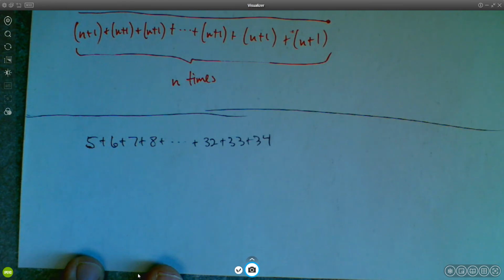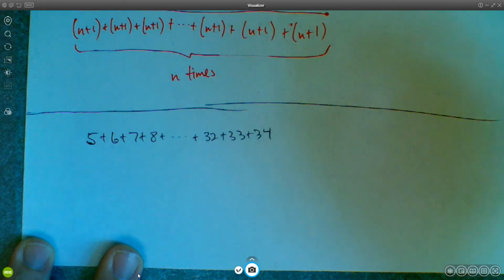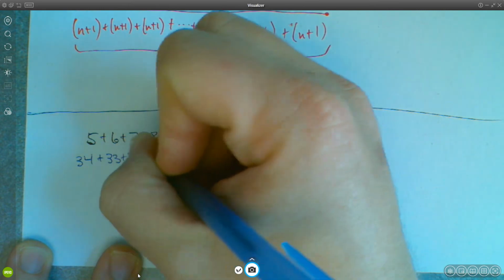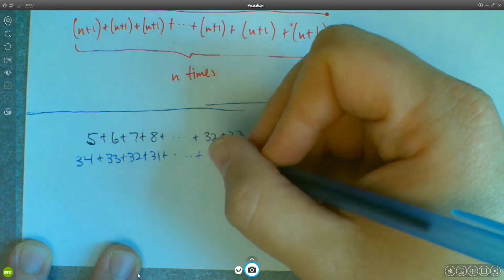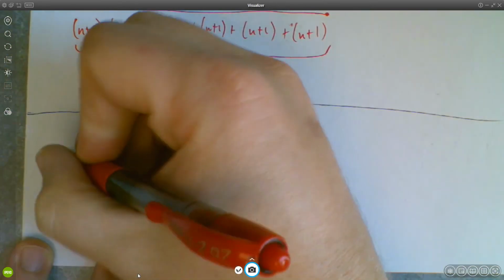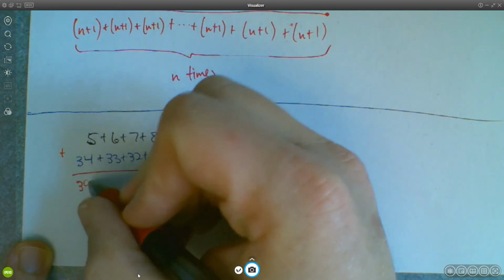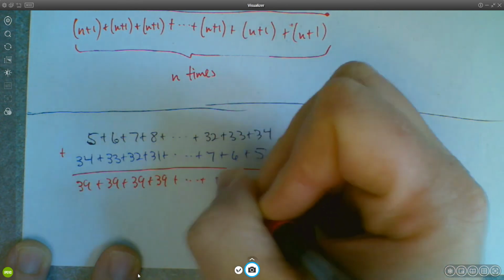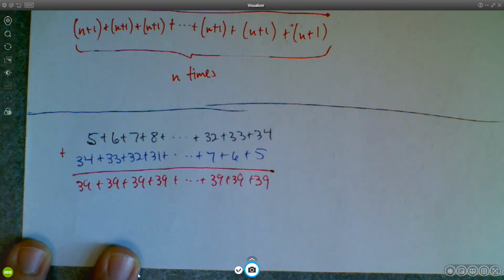We'll talk about that a little bit more on Tuesday. But let me just show you, as far as Gauss's method is concerned, you can still use it, right? Notice if you rewrite this thing backwards, what would this be? 7, 6, and 5. When you add these up, you do still get the same number over and over again. You get 39 plus 39 plus 39 plus 39. So you're still getting the same number over and over again.